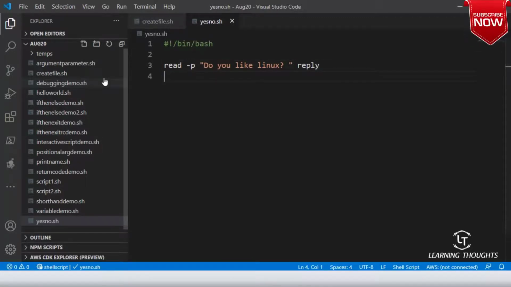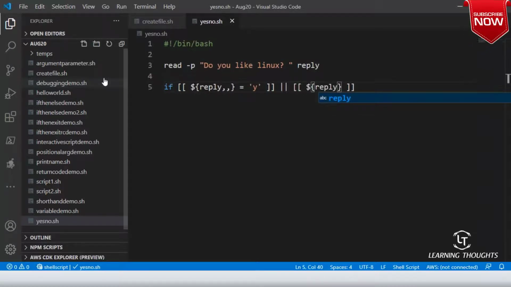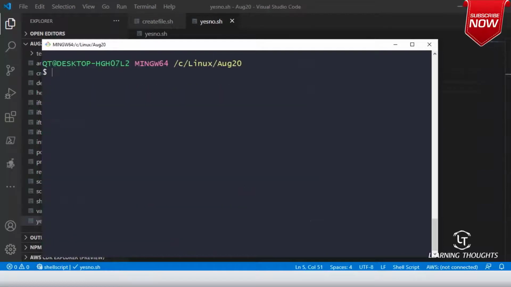Now I might ask the user, if $reply with double commas equals small y, or $reply with double carets equals capital Y. Let me show you what that is.